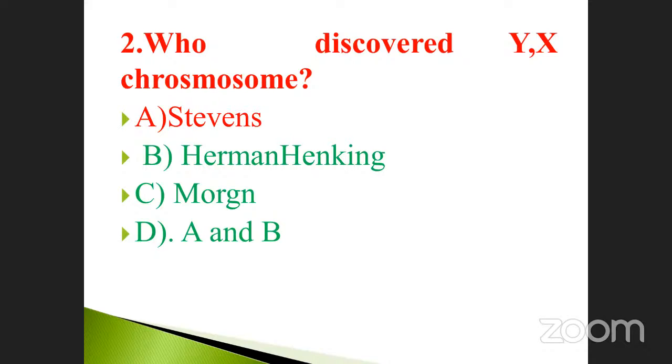So who discovered the Y chromosome? Stevens. And X is Henking. So don't forget, my dear students: the Y chromosome is Stevens, and the X chromosome is Herman Henking. Any doubt in this category? B denotes Y, isn't it? Herman Henking, X. Correct or not?